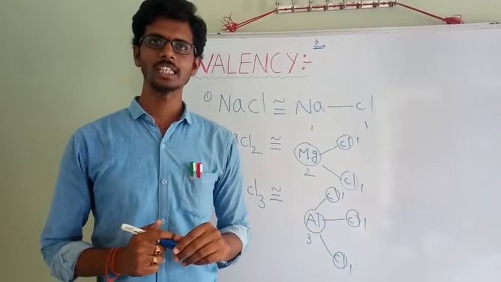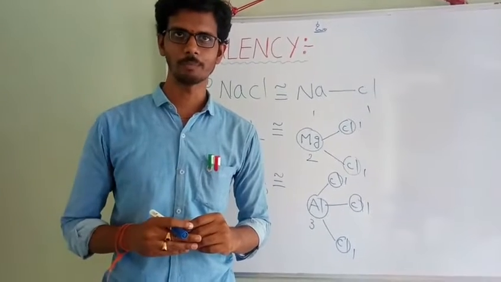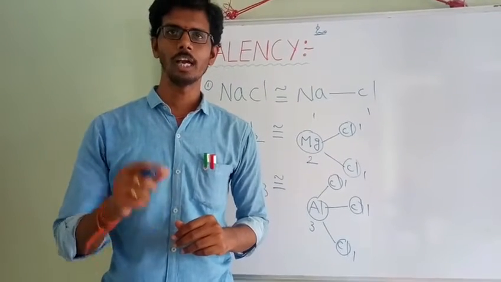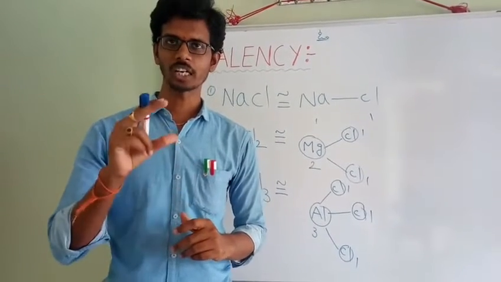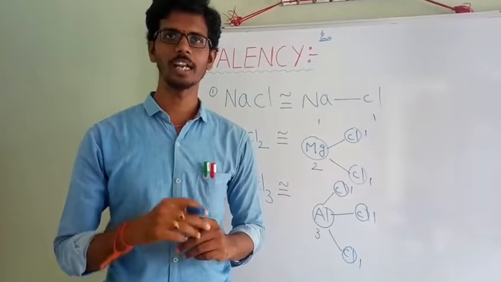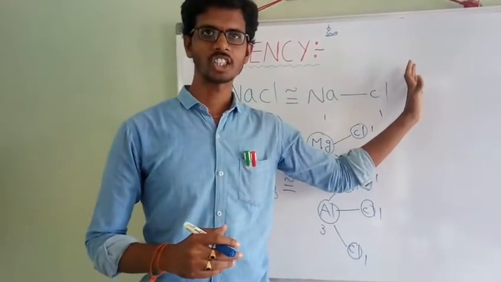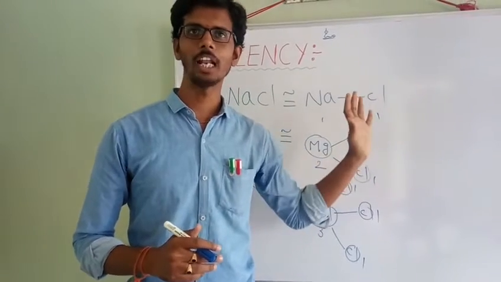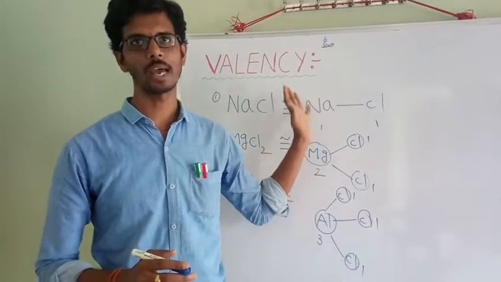Generally, the periodic table consists of more than 108 elements. How do we find out that a particular element has a particular valency? One shortcut method is there, a simple rule is there. By knowing the systematic arrangement of periodic table elements, we can find the valency of different elements in an easy way.